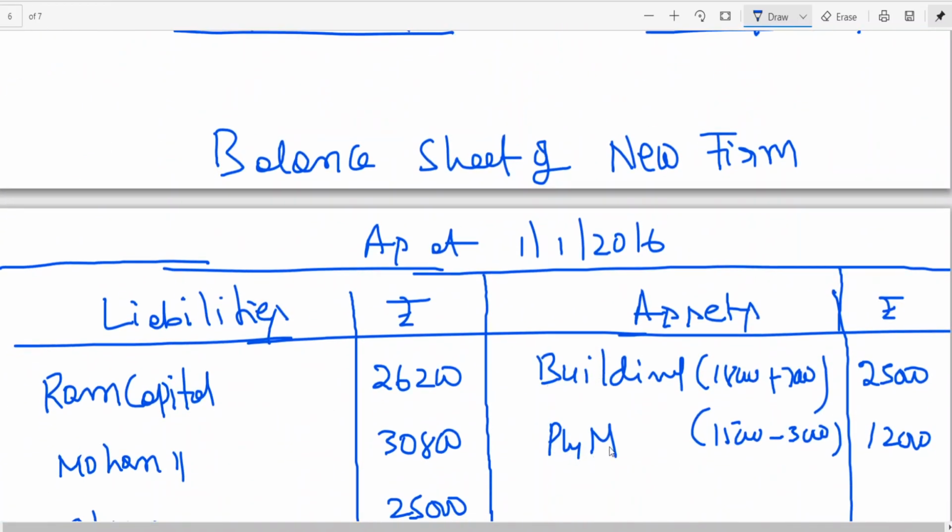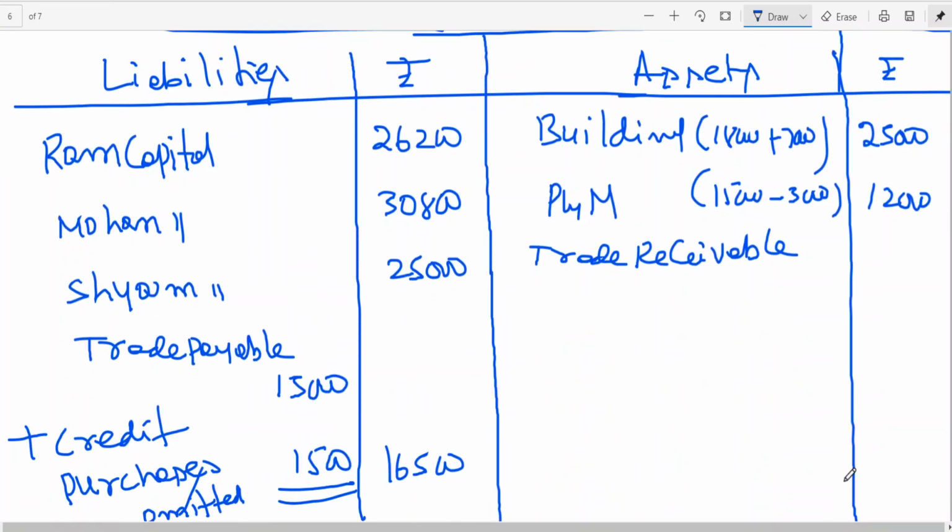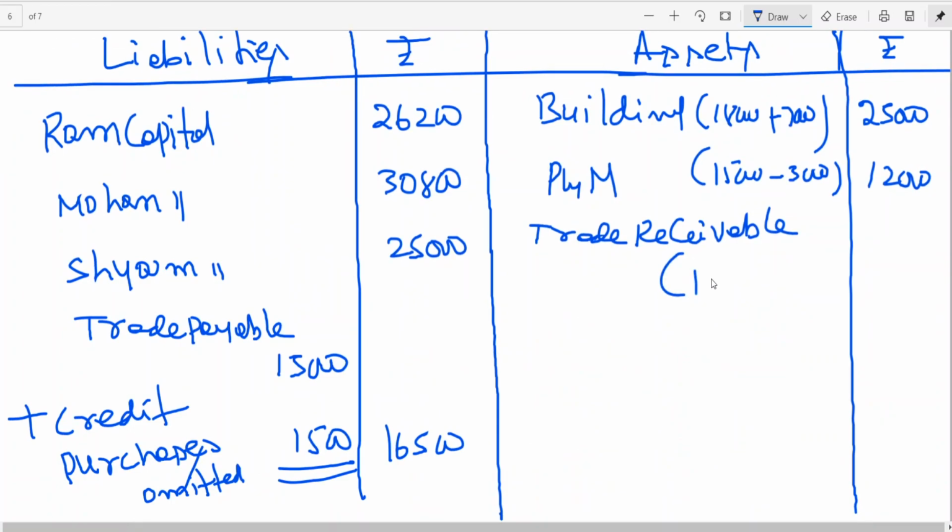Then trade receivable. 10,000 minus provision for bad debts 500, 9,500. Inventory, no change in the value. What is inventories? 12,000.